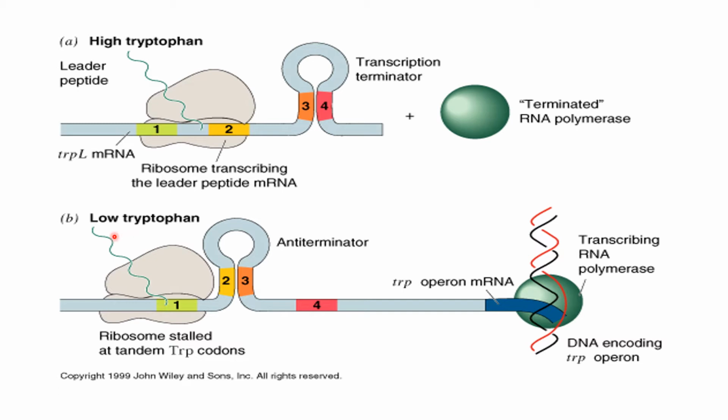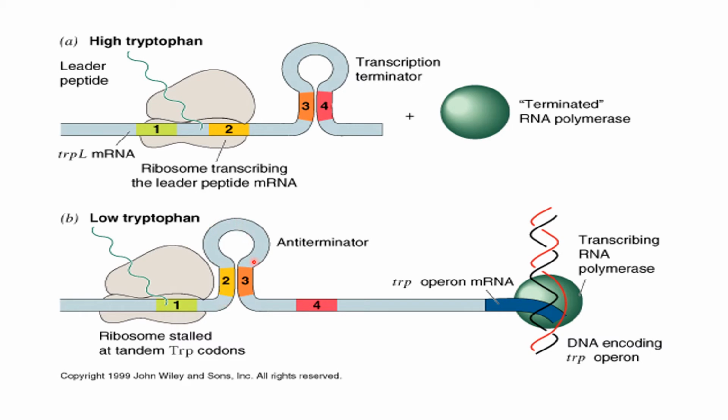But if there is a low concentration of tryptophan, then what happens? How are these genes regulated through this attenuator? There are 2 codons for tryptophan at segment number 1 of this leader sequence of the messenger RNA of the tryptophan operon. When there is a low concentration of tryptophan, the ribosomes find it difficult to get tryptophan from the medium, so they pause at segment number 1 for a while, and this gives time for segment number 2 and 3 to form this stem and loop structure, or